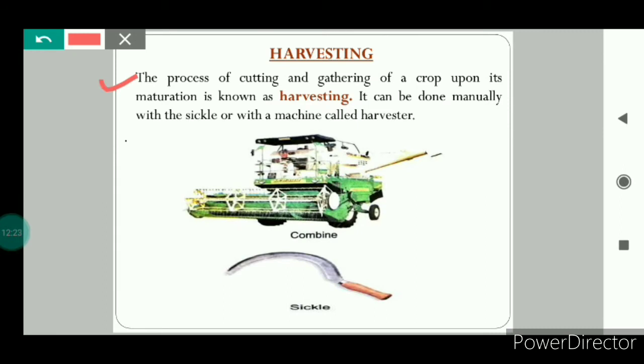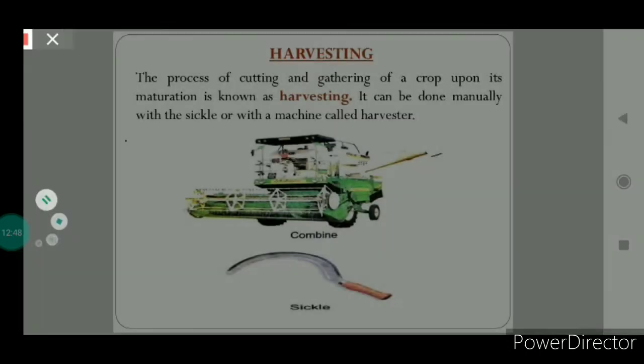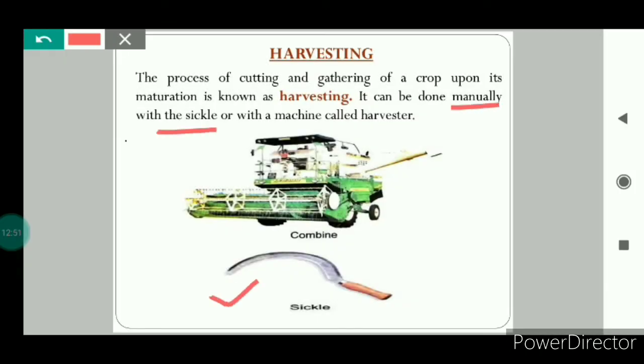Once the crop gets matured, it is time to cut and gather the crop. The process of cutting and gathering of a crop upon its maturation is known as harvesting. A crop gets ready for harvesting in about 3 to 4 months. And how can we do the harvesting? It can be done manually with a sickle. Let me show you the sickle. This is a sickle. Or it can be done with a machine called a harvester.